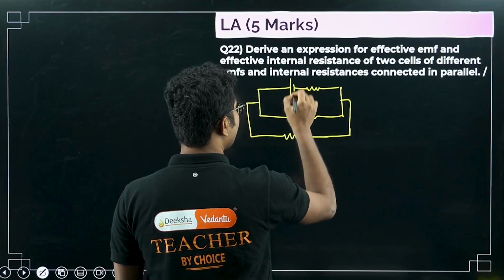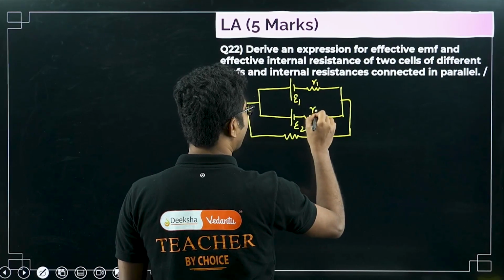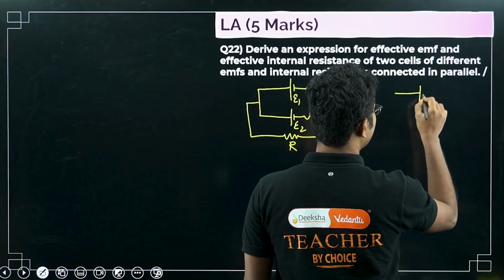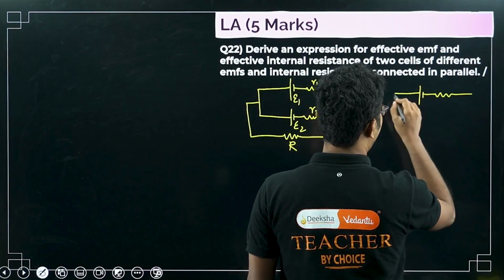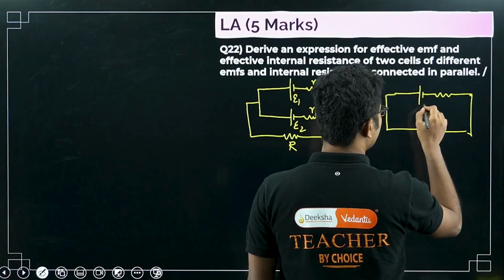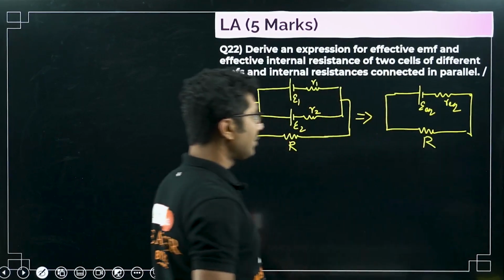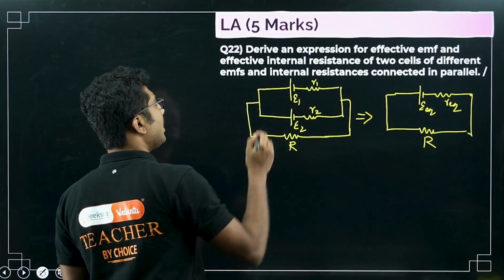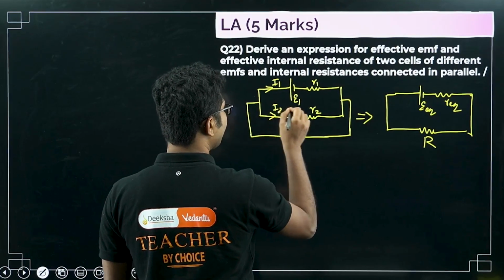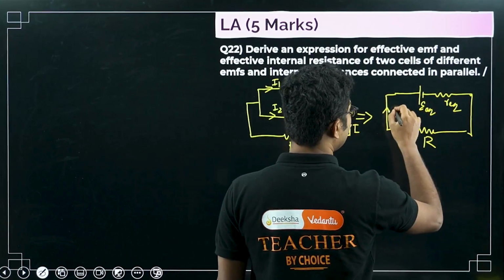This is our circuit 1: epsilon 1, epsilon 2, R1, R2, capital R. Now this can be represented by an equivalent EMF: epsilon equivalent, R equivalent, and this will be as usual our R. Suppose the current passing through this is I1, through this is I2, then the total current is I.